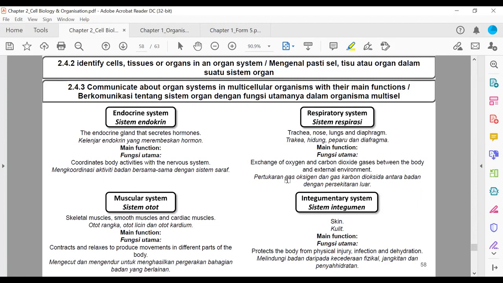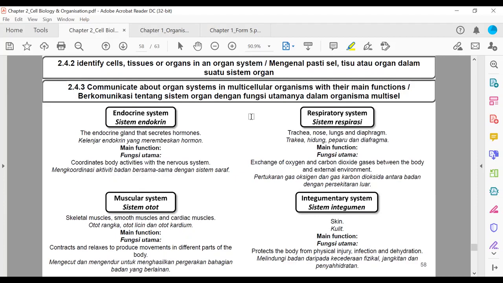Okay, kita dah masuk bahagian terakhir. This is the last part. Identify cells, tissues or organs in an organ system. Mengenal pasti sel, tisu atau organ dalam suatu sistem organ. So now, lepas tu communicate about organ systems in multicellular organisms with their main function. Berkomunikasi tentang sistem organ dengan fungsi utamanya dalam organisme multisel.